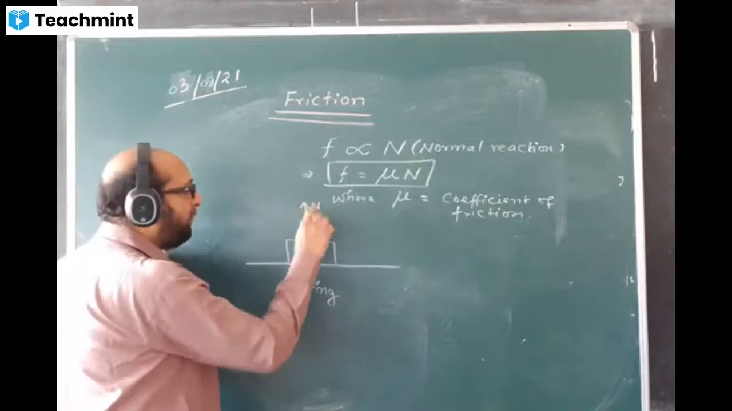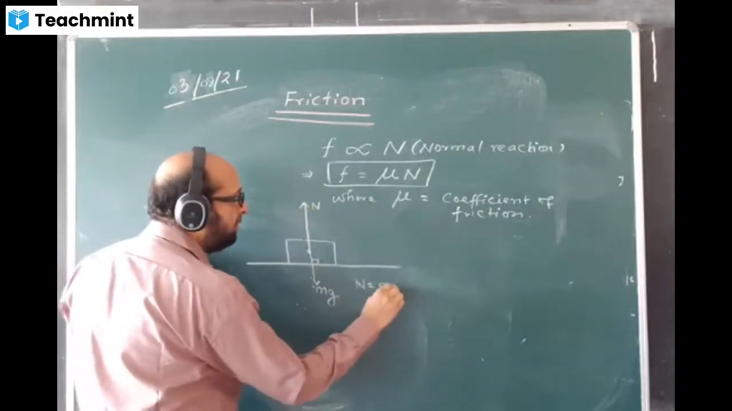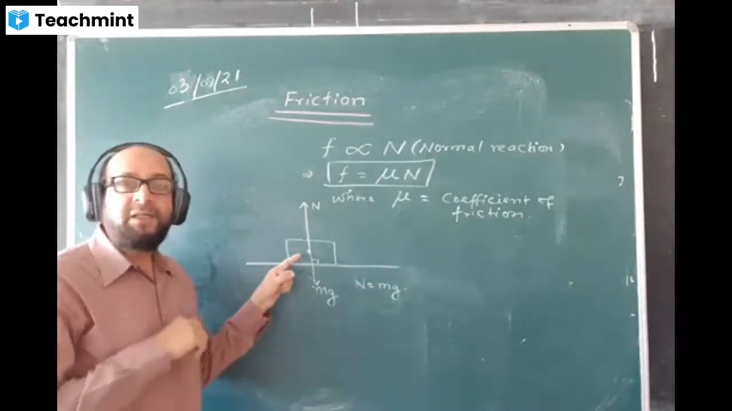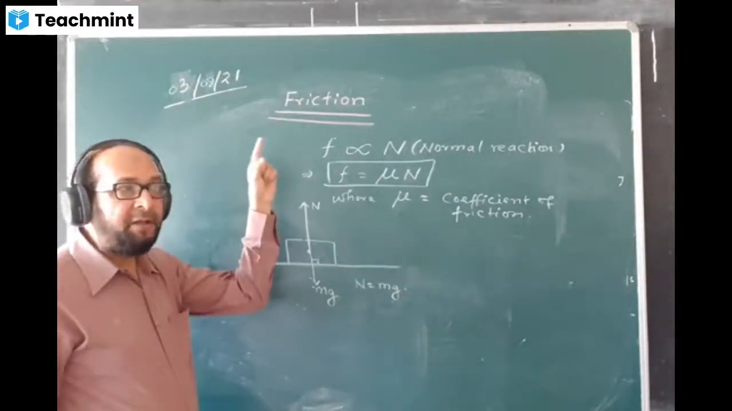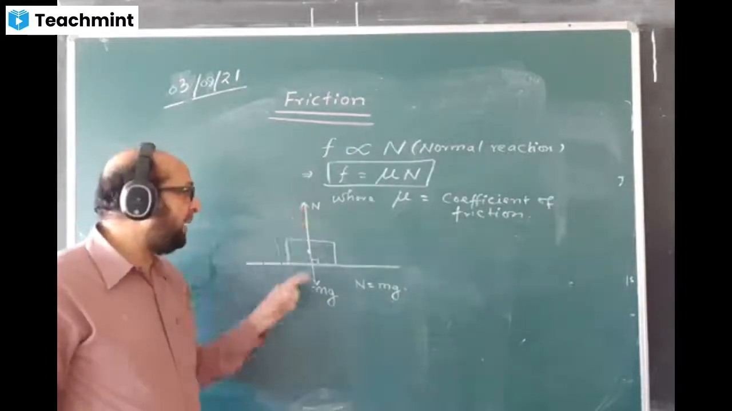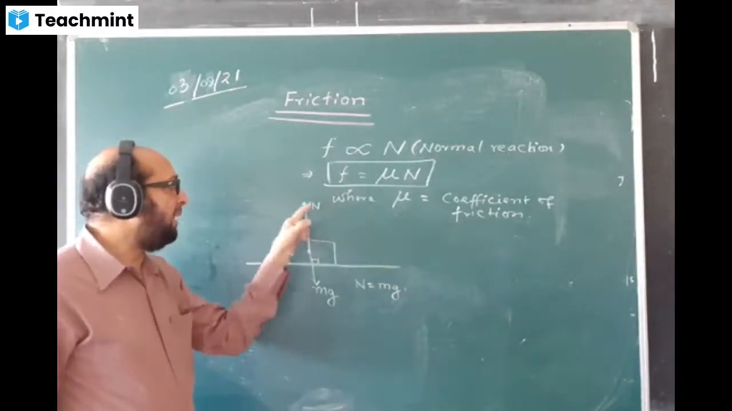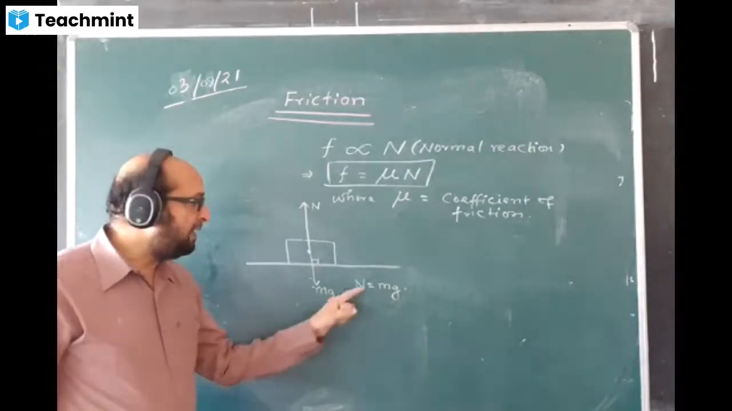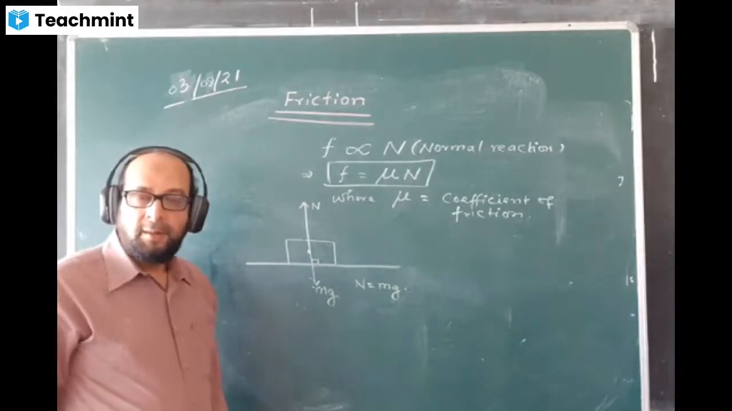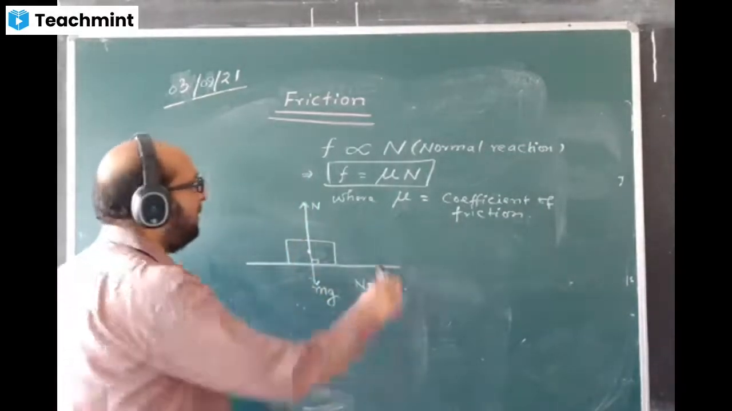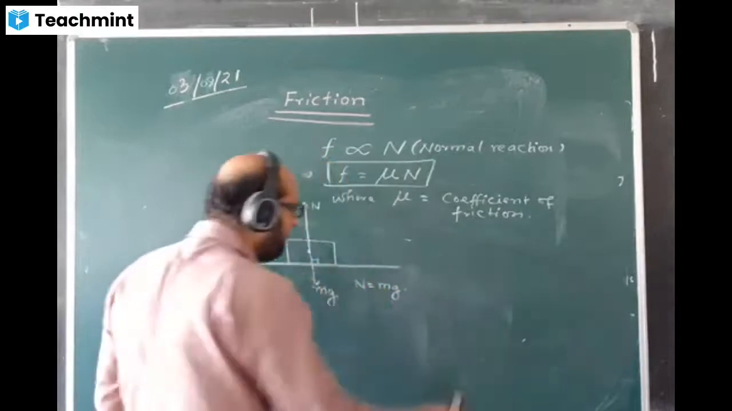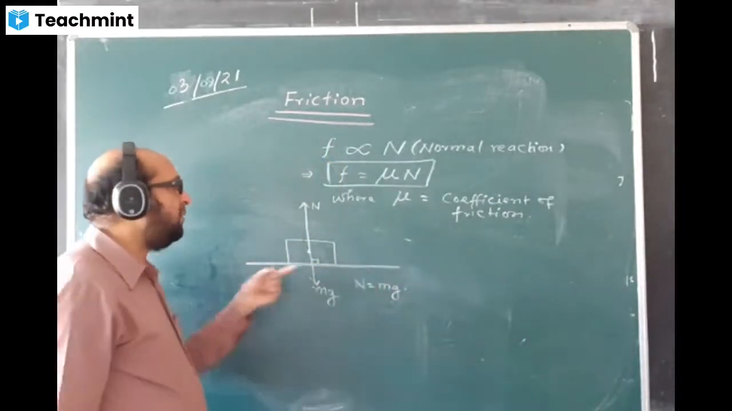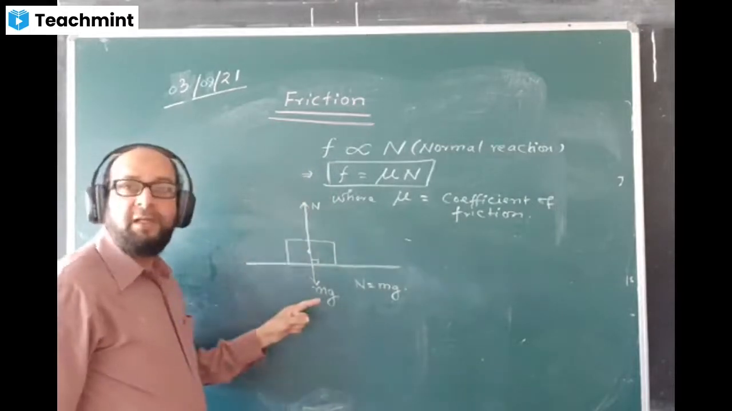How can we measure the value of N? The value of N will be equal to mg. The value of N is equal to mg. Because the body is still at rest, neither lifted up nor going further down, these two are balancing each other. We say the normal reaction value is equal to mg, that is the weight of the body. I'll write N is equal to mg here. Have you understood? Yes, sir. For a horizontal surface, the normal reaction will be equal to mg directly. Okay.